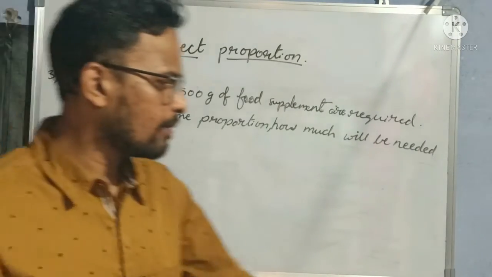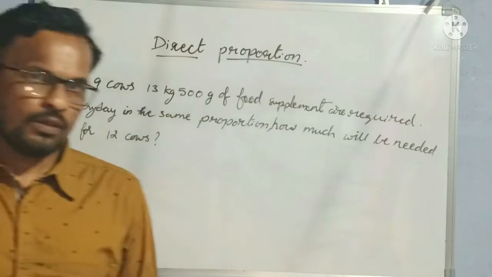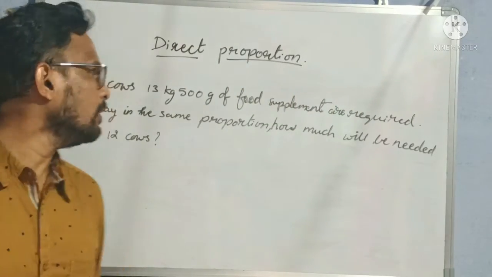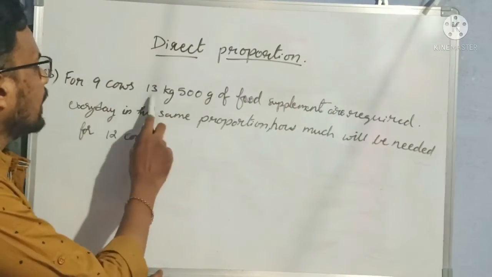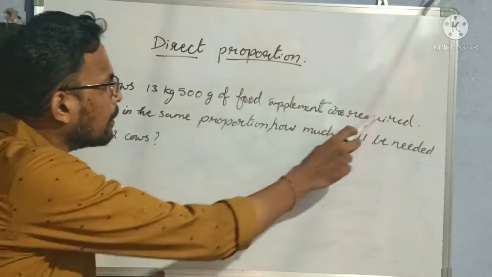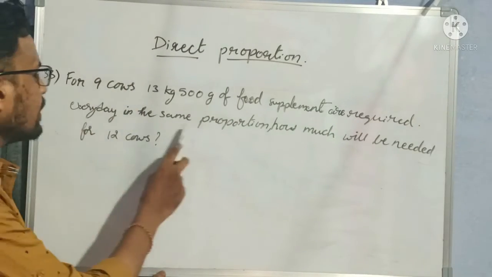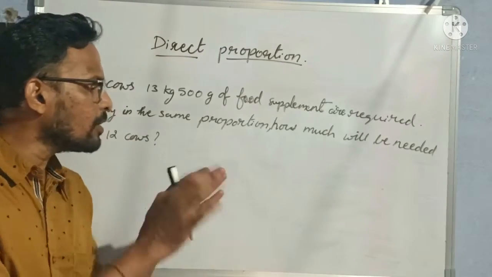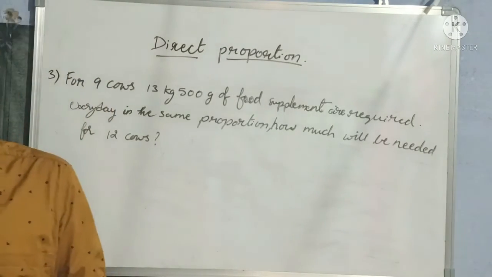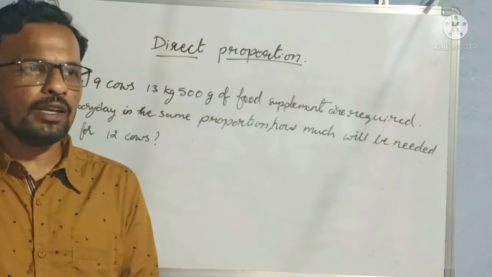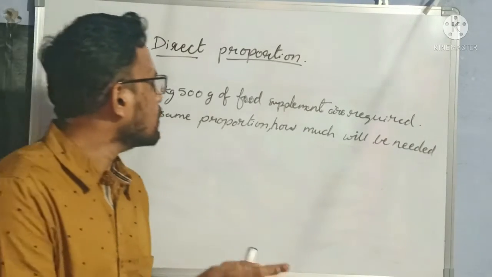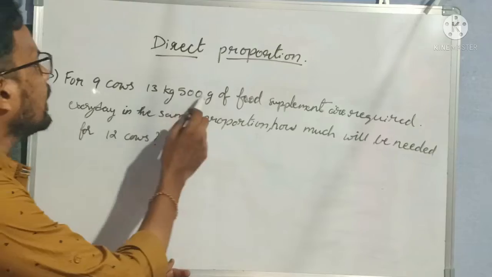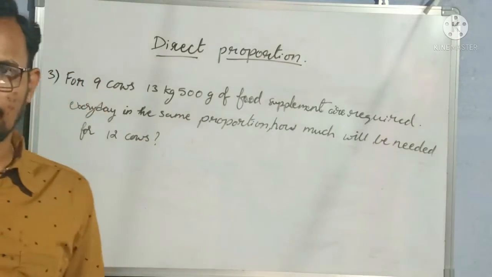Okay, so this one we will solve now. So what's our question? For 9 cows, 13 kg 500 grams of food supplement are required every day in the same proportion. Okay, means every day they are consuming the same amount of food supplement. For 9 cows, how much food supplement is required? 13 kg 500 grams of food supplement is required.